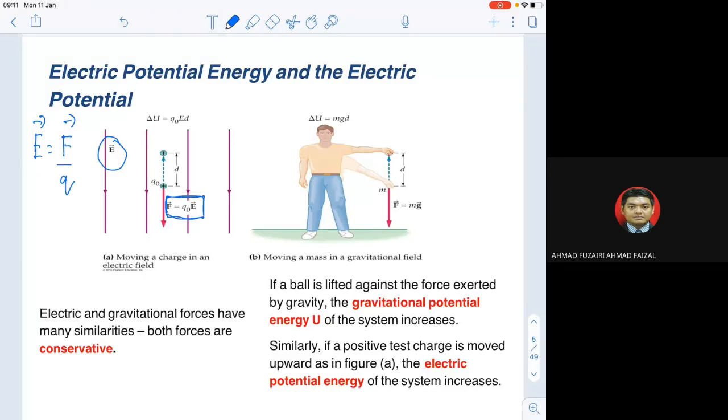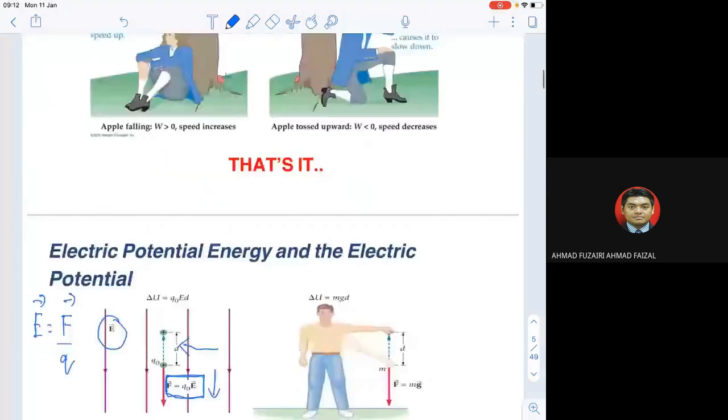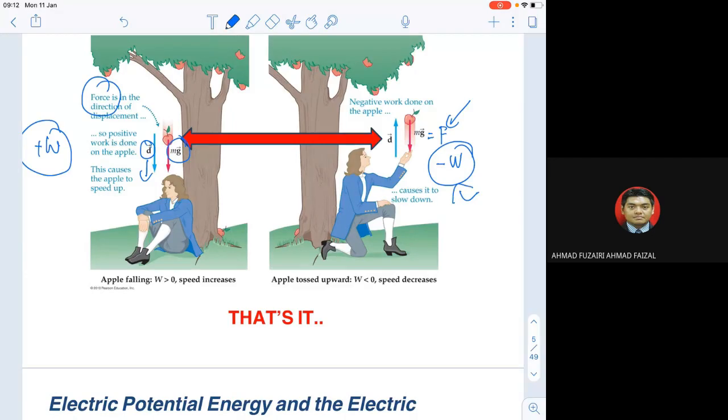That is about force. But now, try to think. The force is going down, and we want to lift the positive charge up. Look at the positive charge and the displacement. We want to bring the positive charge up, against the direction of the force. When we go against the direction of the force, what happens? Then we have a negative work.